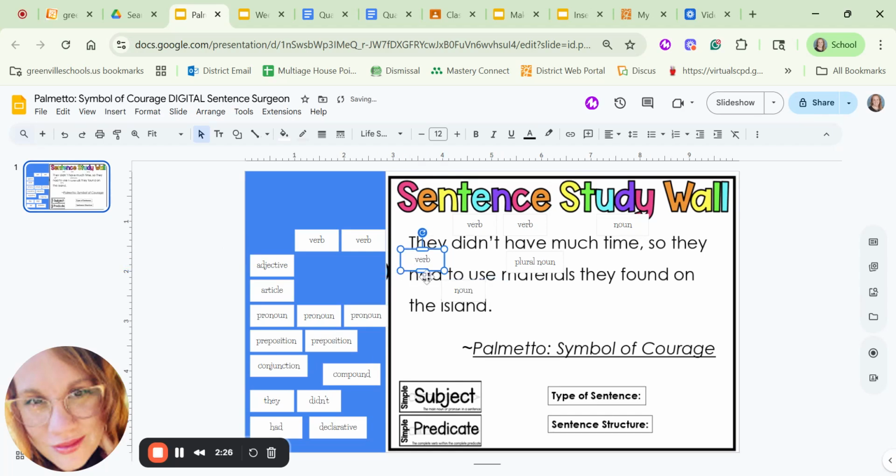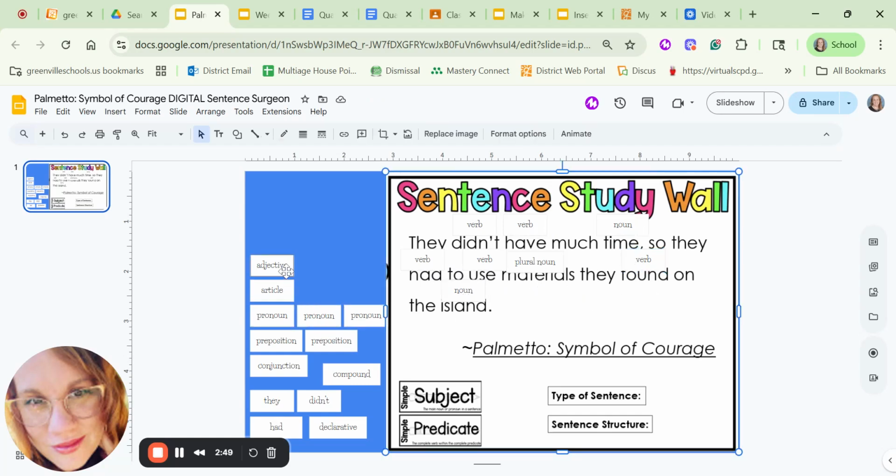Had to use. Use is a verb, it's an action. Materials they found, finding something, that is also a verb. Okay, so now we have 1, 2, 3, 4, 5 verbs and 1, 2, 3 types of nouns. So we're doing pretty good.